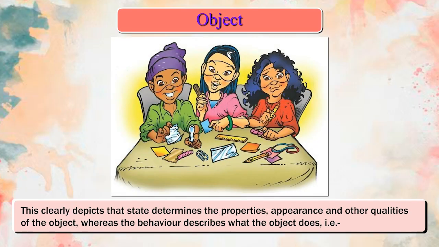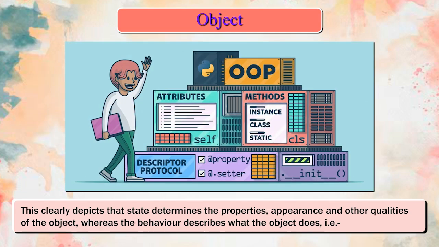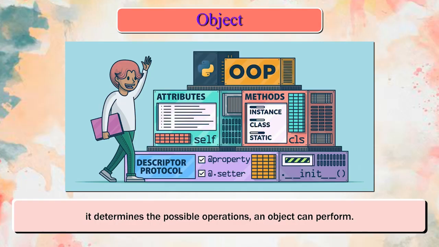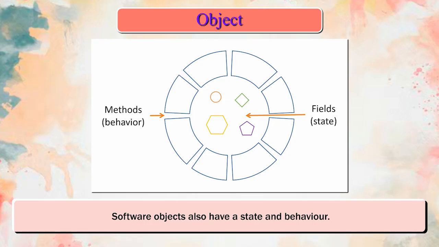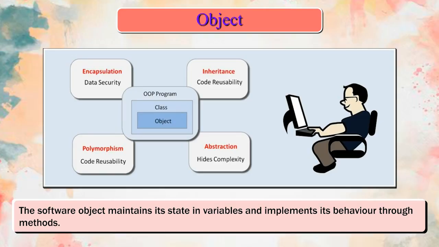This clearly depicts that state determines the properties, appearance, and other qualities of the object, whereas the behavior describes what the object does, that is, it determines the possible operations an object can perform. Software objects also have a state and behavior. The software object maintains its state in variables and implements its behavior through methods.